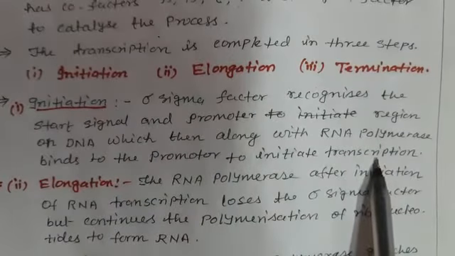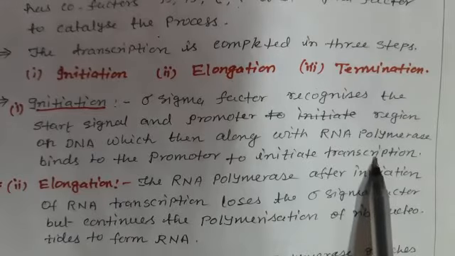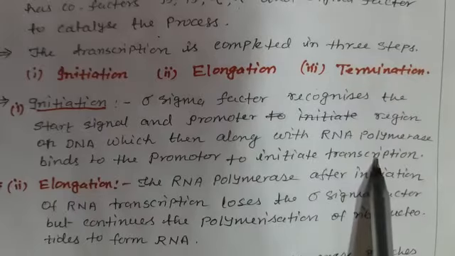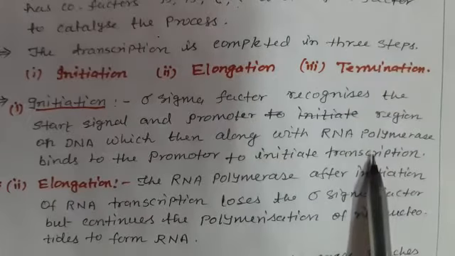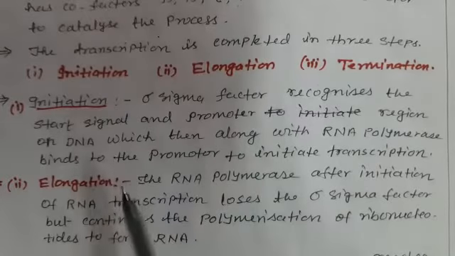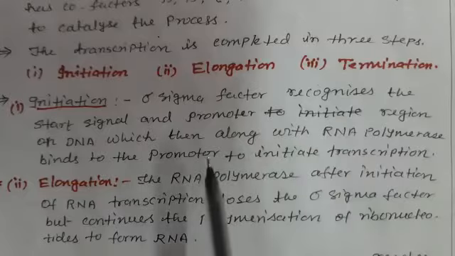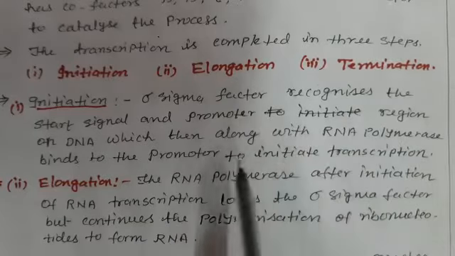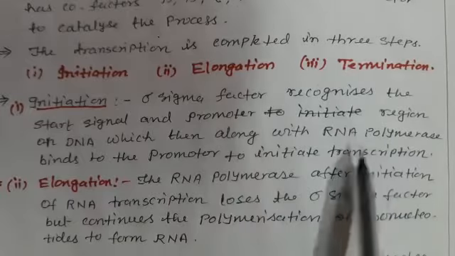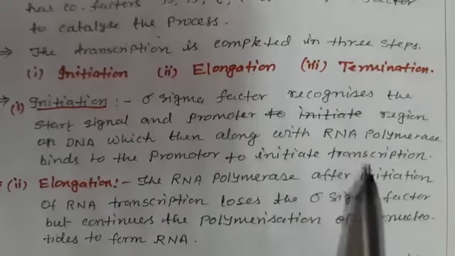Just as you understood in the previous video, the role of the promoter gene is that it allows the RNA polymerase to bind and thus the process of transcription is initiated. So in this initiation process, the sigma factors recognize it. Along with the sigma factor, the DNA then binds with the RNA polymerase and promotes the initiation of the transcription.